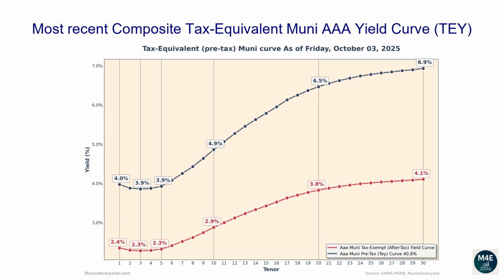The one-year tax-exempt yield is 2.35%, corresponding to a 3.97% tax-equivalent yield for investors in the top tax bracket. The two-year tax-equivalent yield is 3.88%. The 5-year tax-equivalent yield is 3.93%. The 10-year tax-equivalent yield is 4.86%. The 20-year tax-equivalent yield is 6.47%. The 30-year tax-equivalent yield is 6.93%.